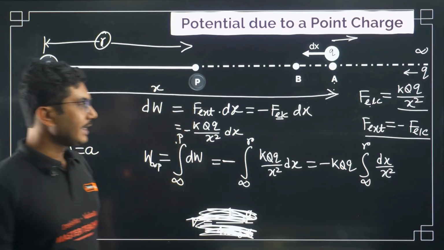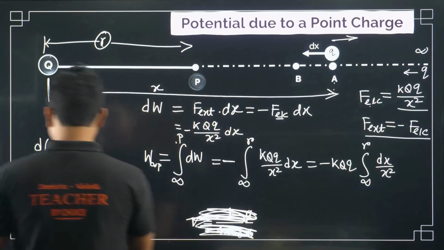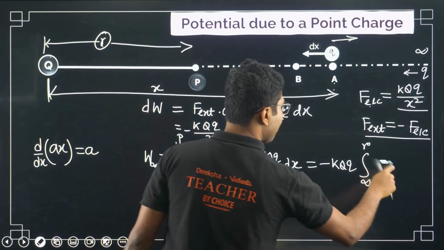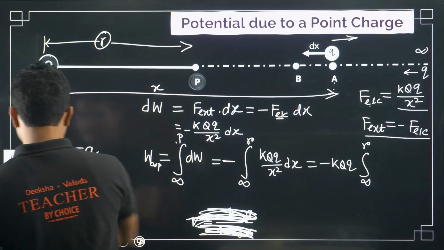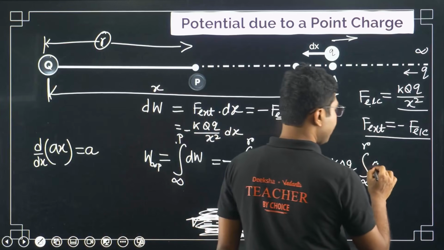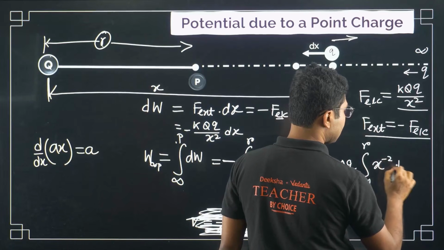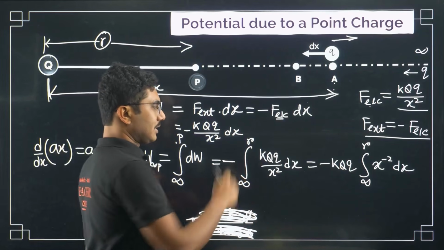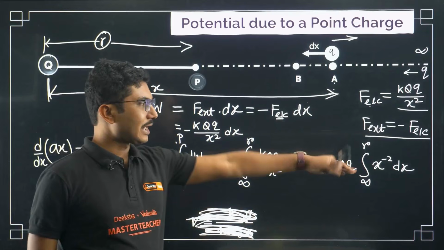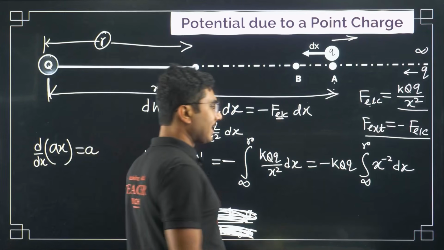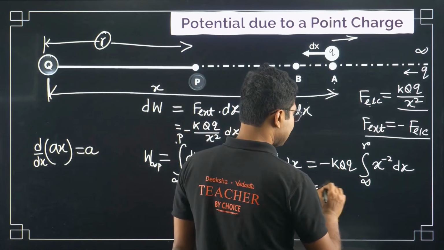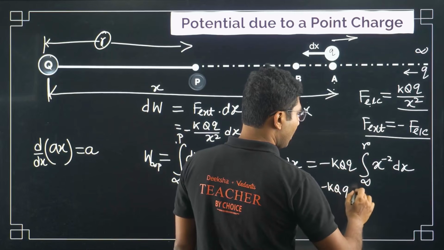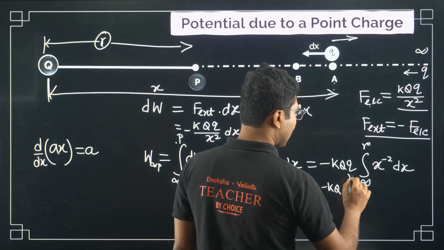Now dx by x square, we can write this as x to the power of minus 2 dx, right? This was 1 by x square, so 1 by x square can be written as x to the power minus 2. So this is minus k q Q integration from infinity to r.